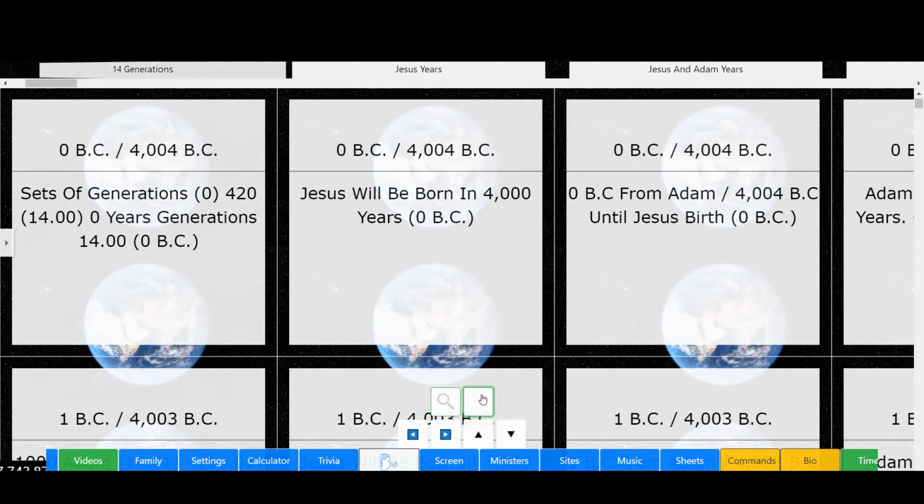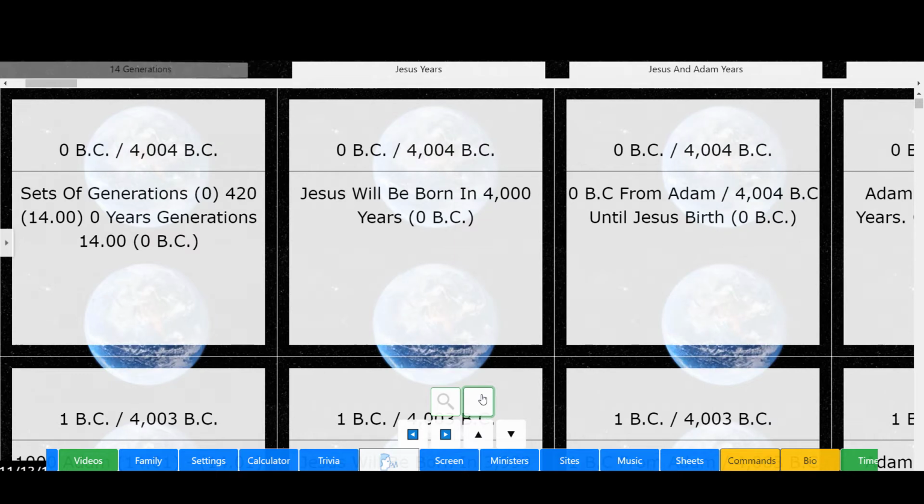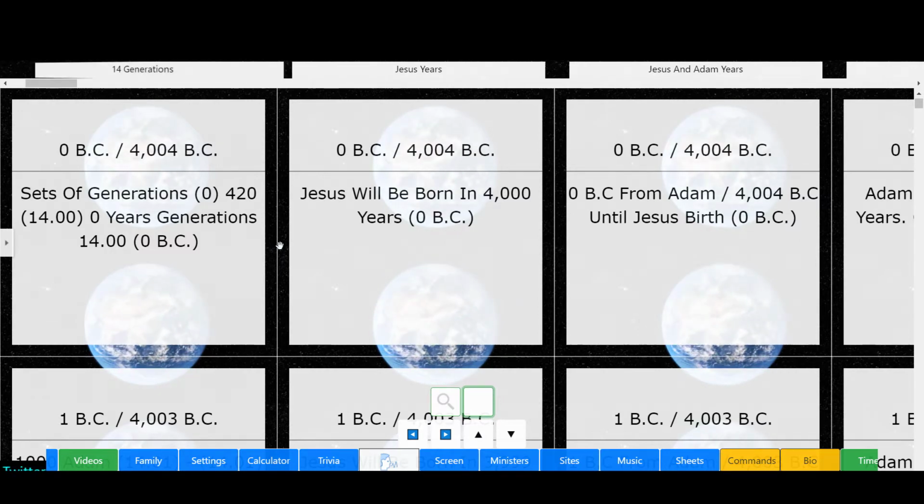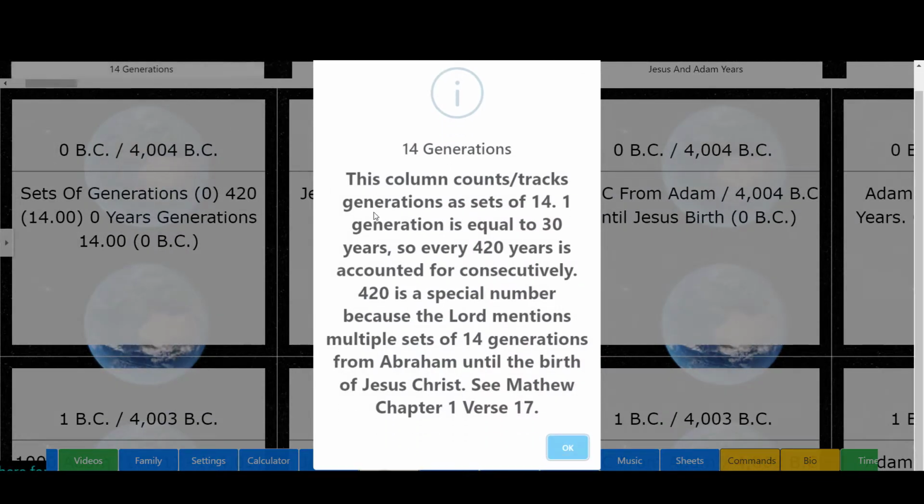And let's see, we have some content available. So, we can watch videos on any specific column. So let's see what's on this particular line here, which is called 14 generations. This line, let me double click on it and see what it actually speaks about.